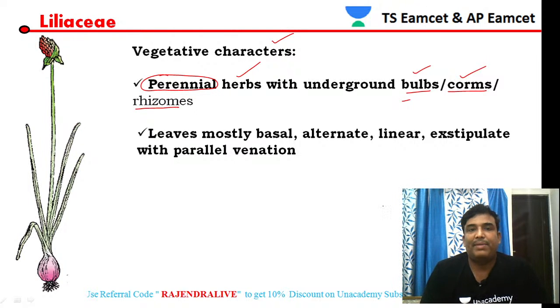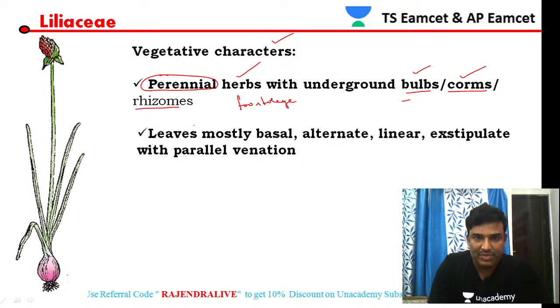The majority of these members have an underground stem, and its main purpose is food storage. Members have underground bulbs, especially onion or garlic, and corms, like Colchicum, and some exhibit rhizomes.